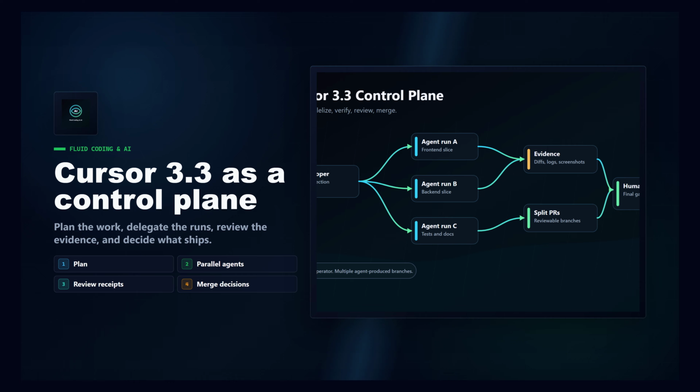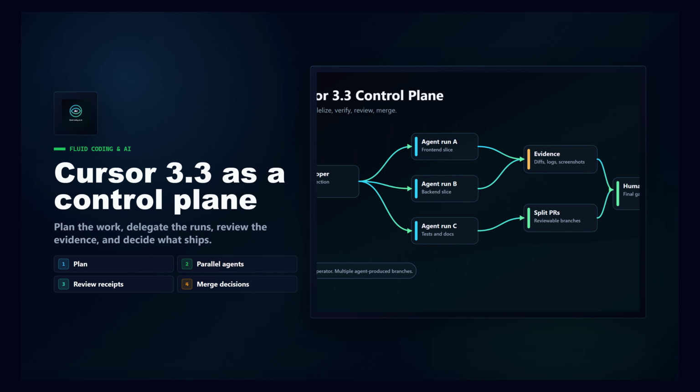Cursor 3.3 is not just another agent update. This is Fluid Coding and AI, and today we are looking at Cursor's shift from one assistant editing files to one developer controlling multiple agent-produced branches. The big question is simple. Does this make real software work easier or just more complicated?